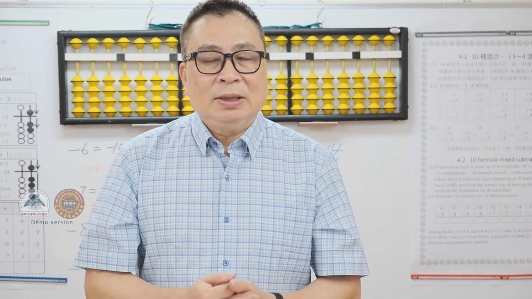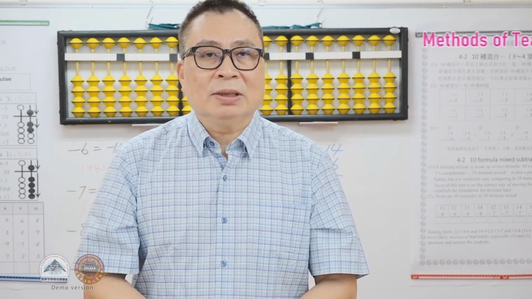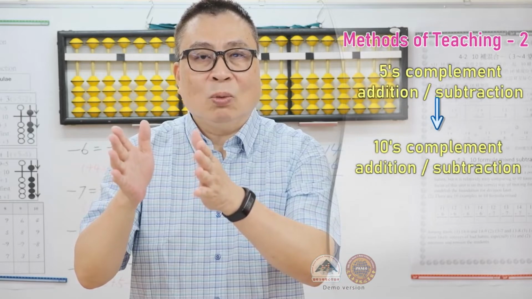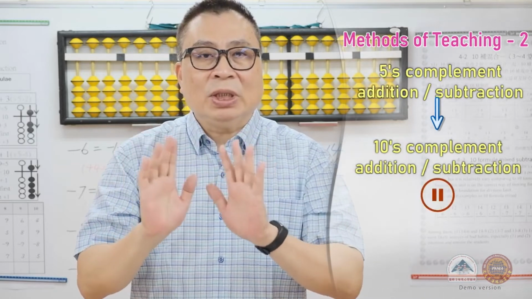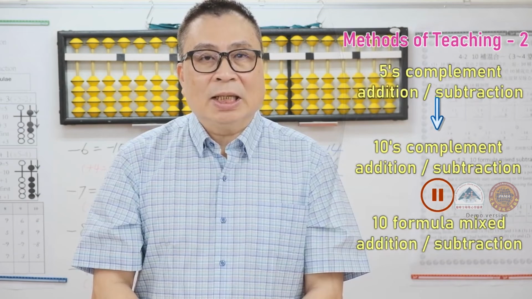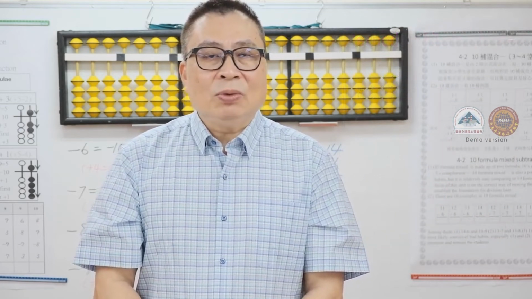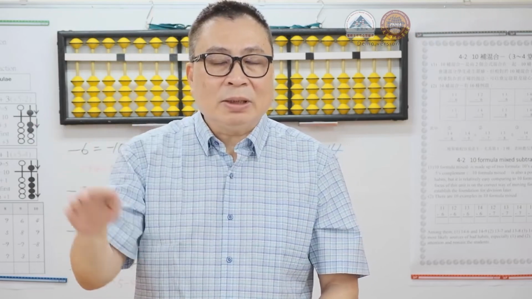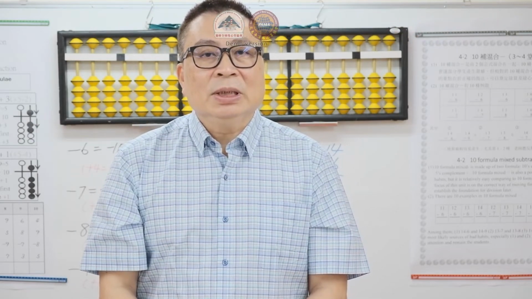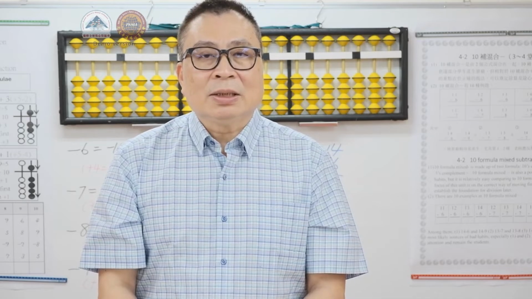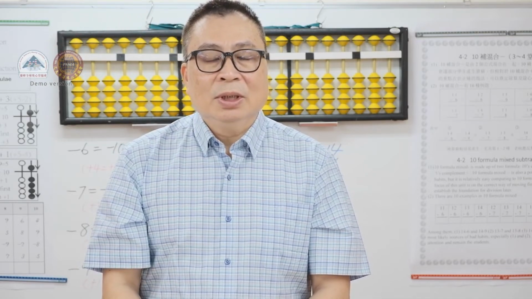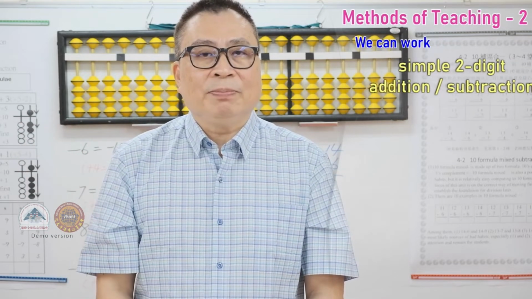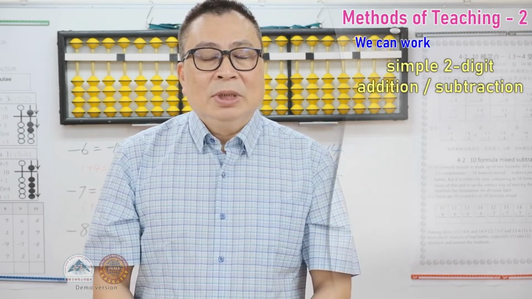You may teach the 5's complement addition and subtraction and the 10's complement addition and subtraction first, and pause the teaching of 10 formula mix addition and subtraction. Especially in 10 formula mix addition and subtraction, students can easily get confused and develop common errors. Therefore, as a teacher, we have to explain this unit carefully. During this period, pause the teaching of 10 formula mix addition and subtraction.